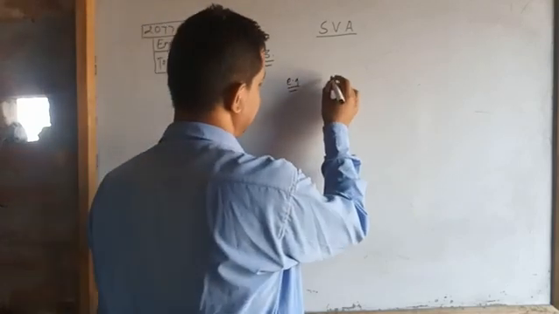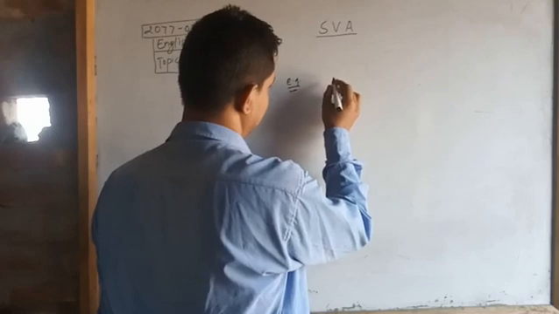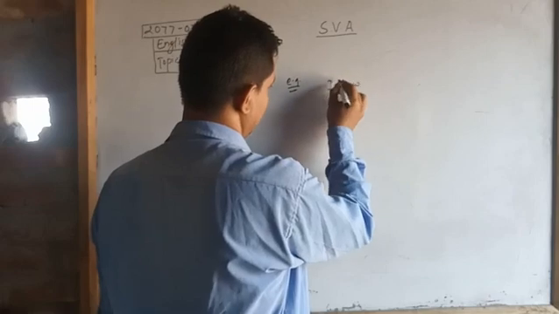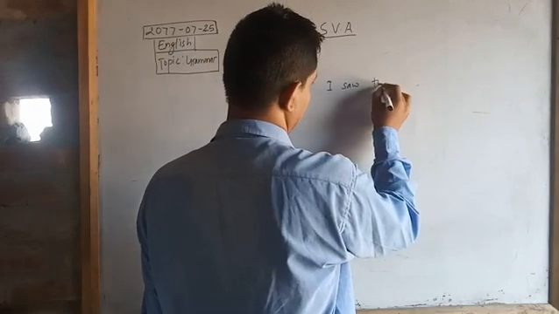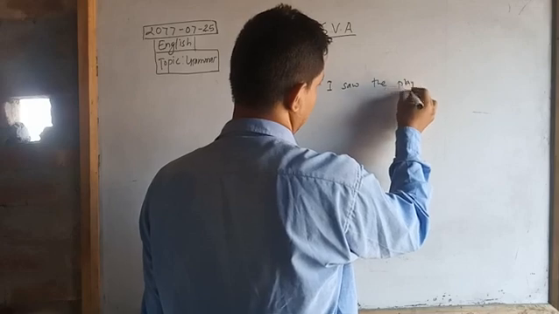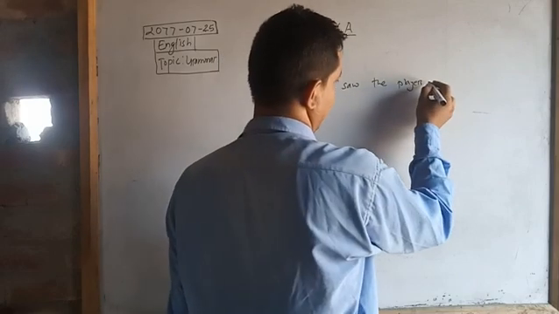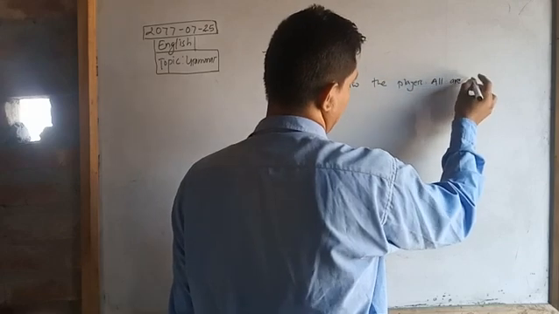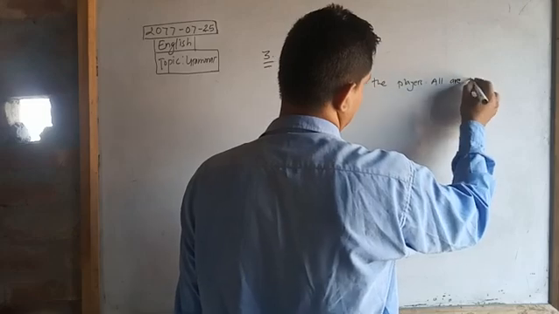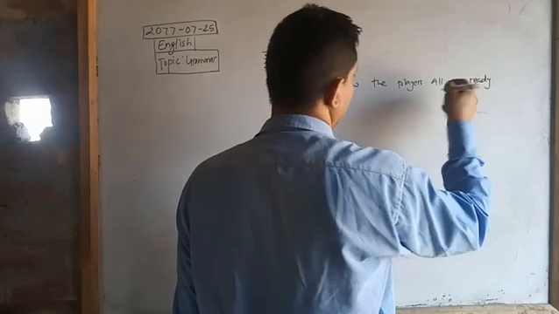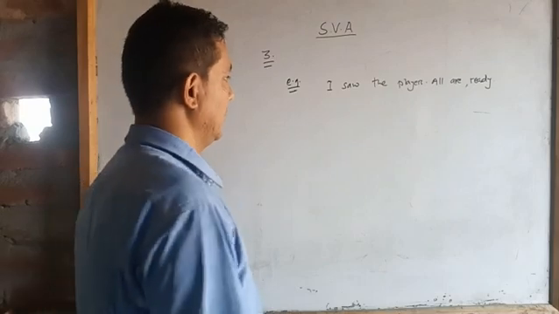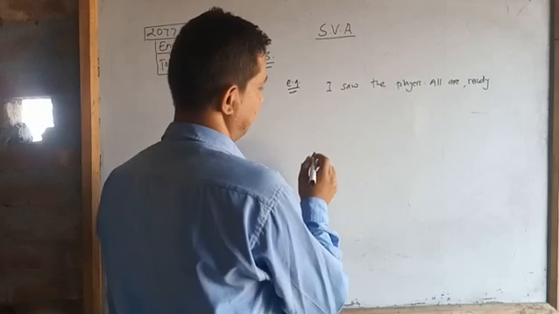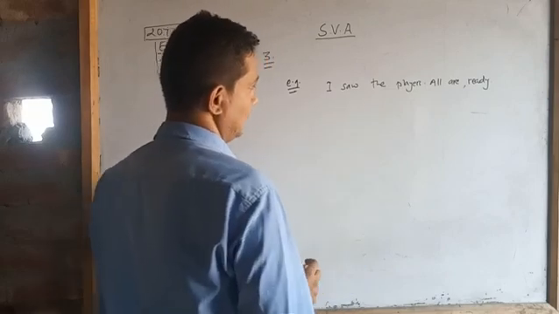So, example: I saw the players, all are ready. Anything you can write: enthusiastic, all are ready, handsome. Anything you can write here.